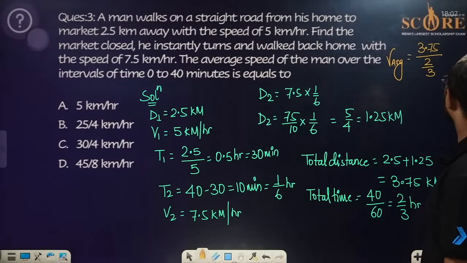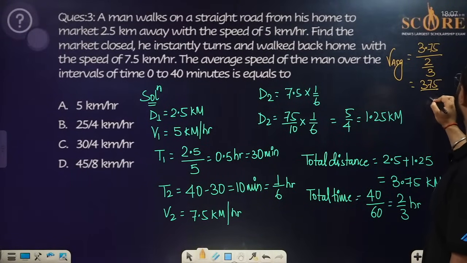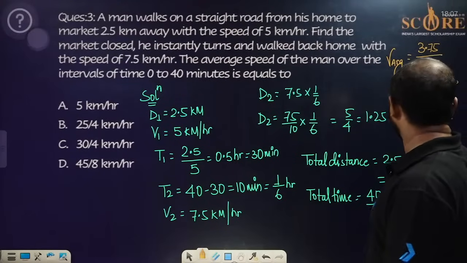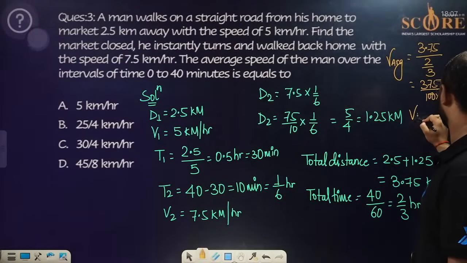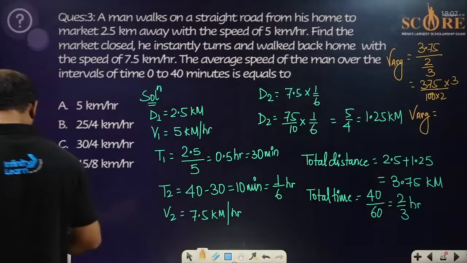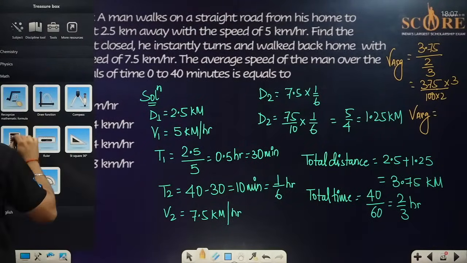If you try to solve this, everyone, we can write it down: it is going to be 100 into 2 and multiplication of 3, something like that. Fine. If I am not wrong, let us solve it now. So V average will be equal to, let us solve this. Sorry for the mess.